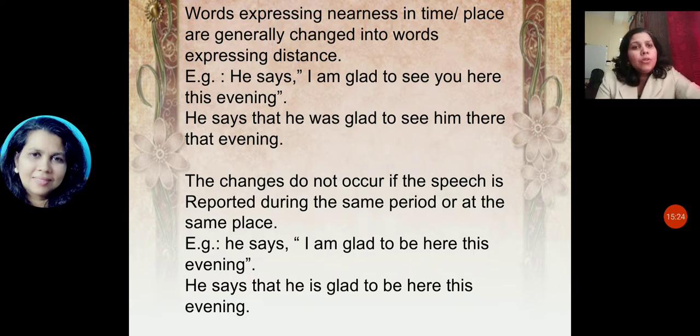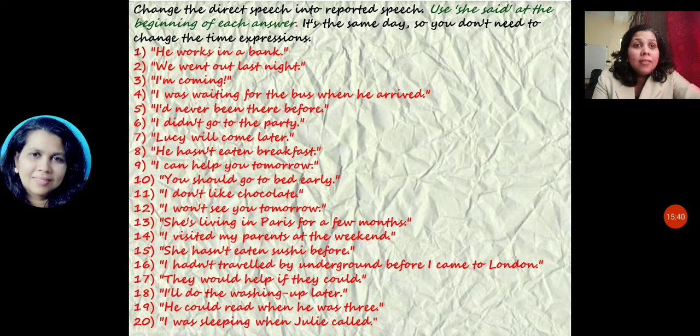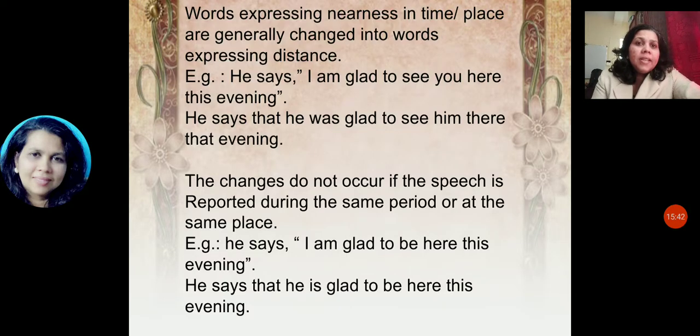The changes do not occur if the speech is reported during the same period or at the same place. He says, I'm glad to be here this evening. So here we are not changing this to that evening. What is the reason?